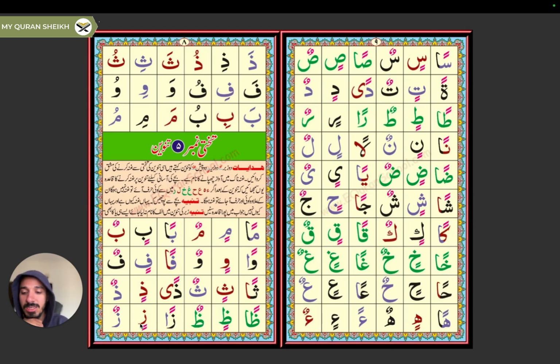Zan, zin, zun. All of these letters are mainly ikhfa letters, so all of these will have ikhfa here. For example, in the case of jim here, we'll be pronouncing an ikhfa when we have this sort of condition in a word or in the Quran when we're reciting it.